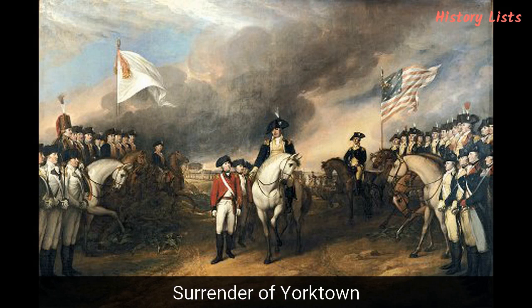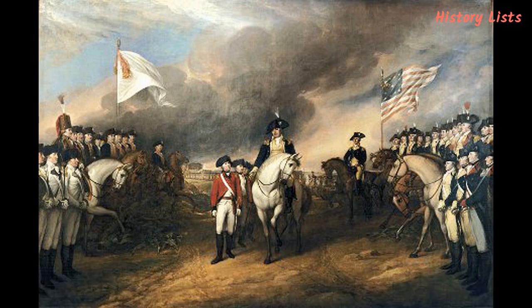Number 9. Surrender of Yorktown. After a successful land and sea campaign of joint American and French armies in Virginia in 1781, the British found themselves trapped on the Yorktown Peninsula. The British commander Lieutenant General Lord Cornwallis realized that he did not have a slightest chance against the Franco-American army and tried to escape. But his attempt failed. On October 19, 1781, Lord Cornwallis accepted the terms of surrender. Armed hostilities continued, but with the surrender of Yorktown, the American War of Independence was practically over.